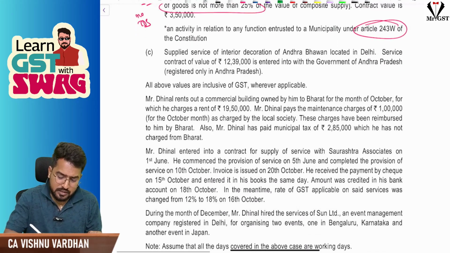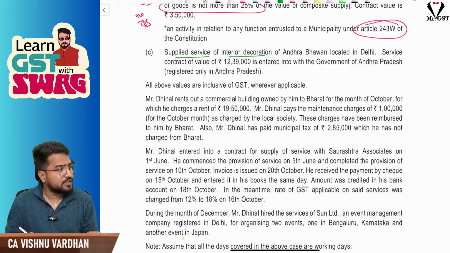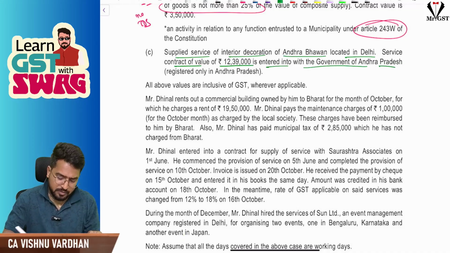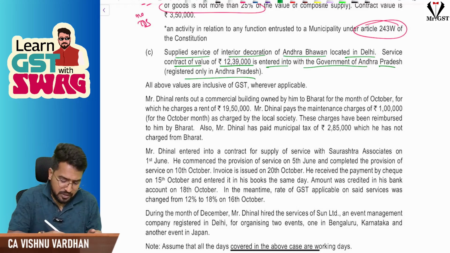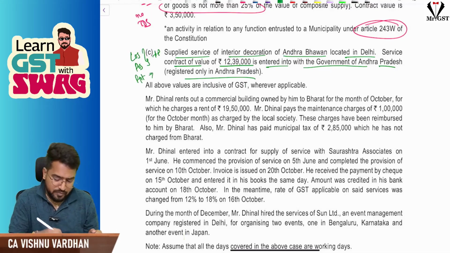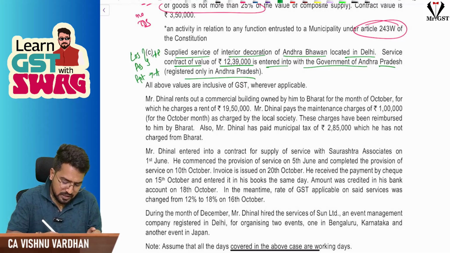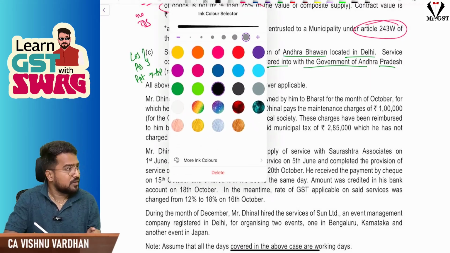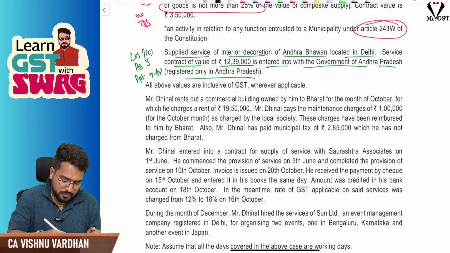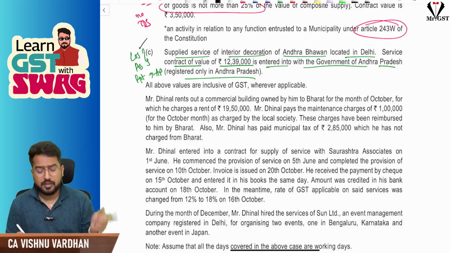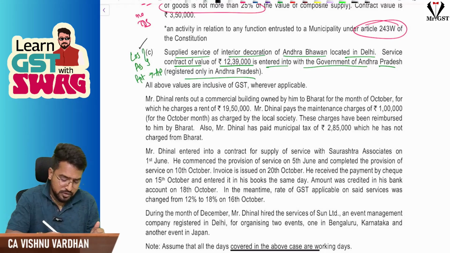Next, supplied services of interior decoration of Andhra Bhavan located in Delhi, and service contract value is 12,39,000, entered with the government of Andhra Pradesh, registered only in Andhra Pradesh. And if you remember, location of supplier and place of supply falling in one state and recipient is registered in another state. The recipient is registered in Andhra Pradesh, but location of supplier and place of supply here is falling in Delhi. Location of supplier is Delhi, and because this is related to immovable property, place of supply is also the location of immovable property, so place of supply is also Delhi.